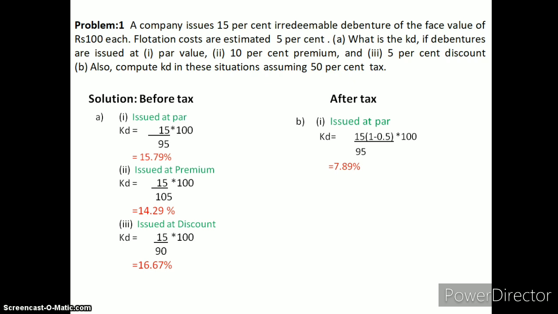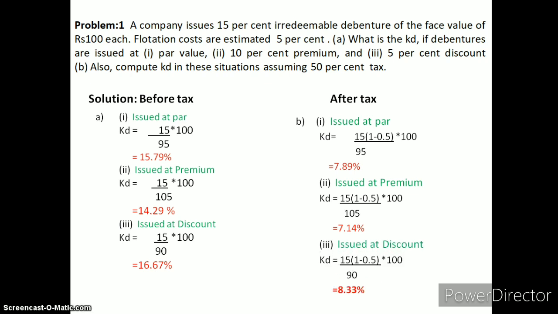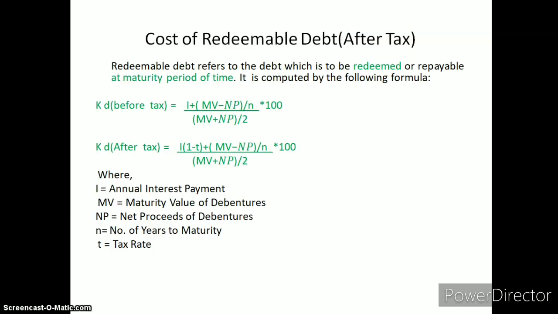When the company issued debenture at 10% premium, the cost of debenture is 7.14%. When the company issued the debenture at 5% discount, the cost of debenture is 8.33%.